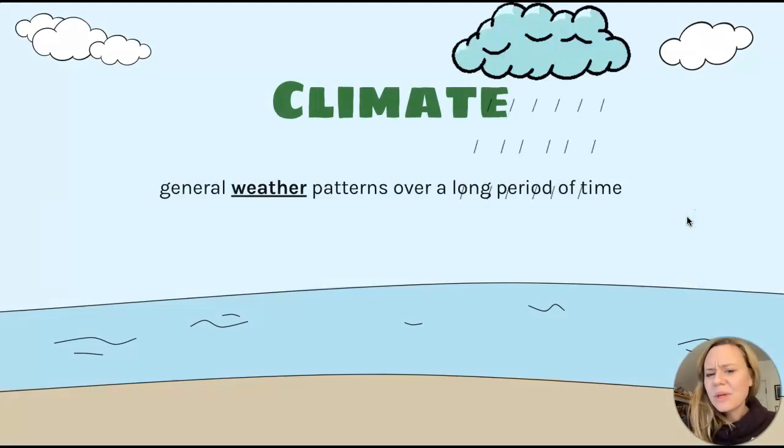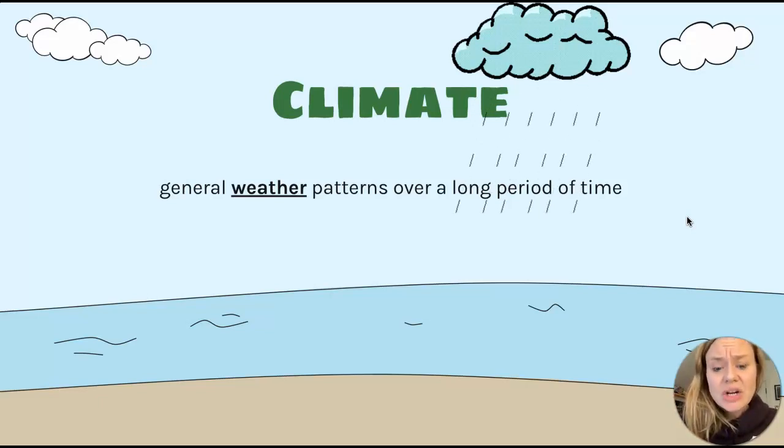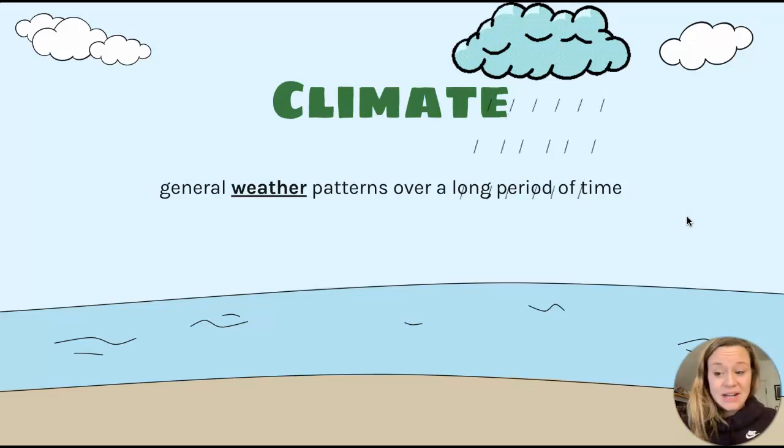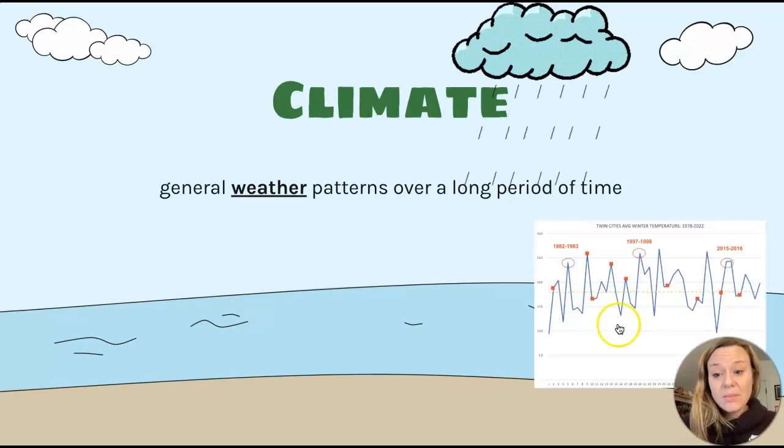Today, we're going to really look at climate, right? Our learning goal was that we're going to be able to describe and define climate. So climate is a general weather pattern that happens over a long period of time. It's not the weather that's happening outside right now. It's not, hey, it's super cold outside, Miss Klug, or it's going to be hot in the summer. We're looking at patterns over a really long period of time.